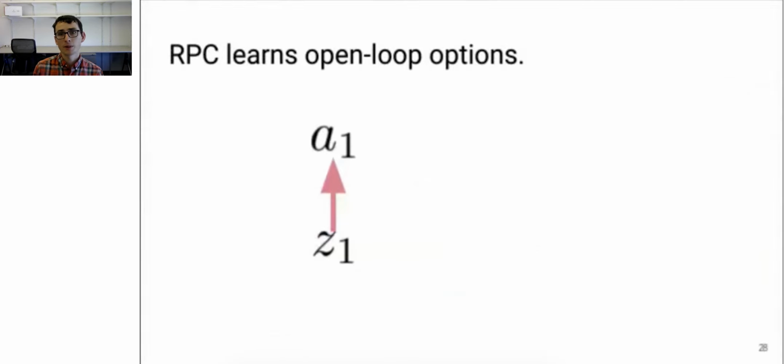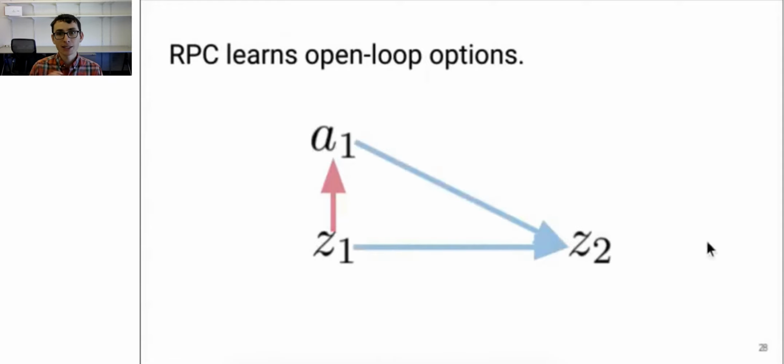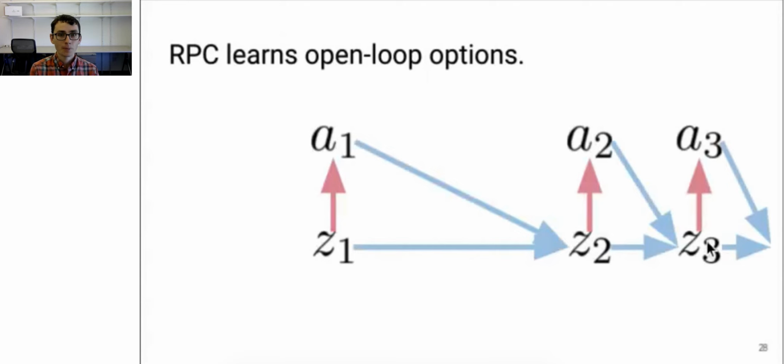These first two benefits of RPC, robustness to changes in the environment and adversarial attacks, don't require the learned dynamics model. But the learned dynamics model is useful in a few ways. One way to look at the learned dynamics model is that it allows the agent to decode the representation. So if we have some representation, we can use that to predict the current action, but we can also use it to predict the next representation, from which we can predict the next action, and so on and so forth. Thus, these representations provide a temporally extended representation of behavior.